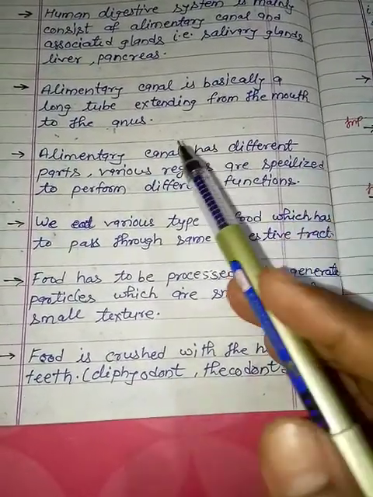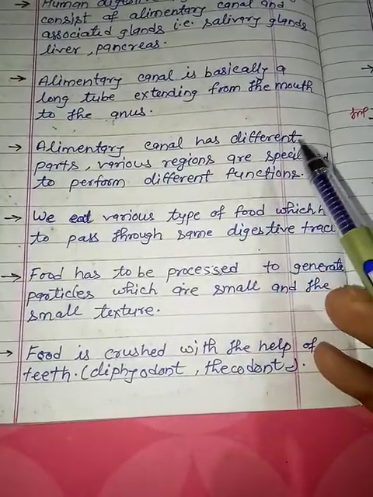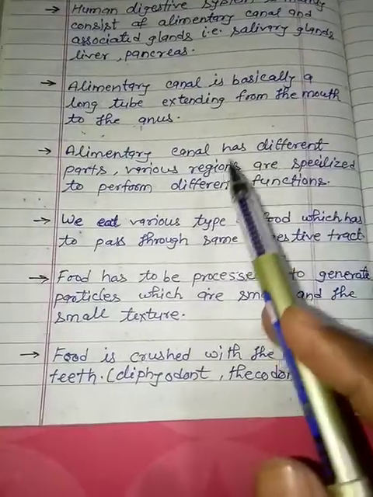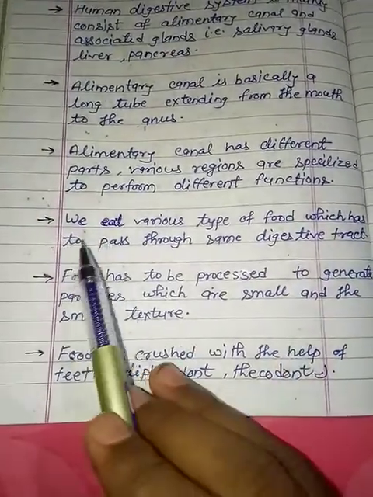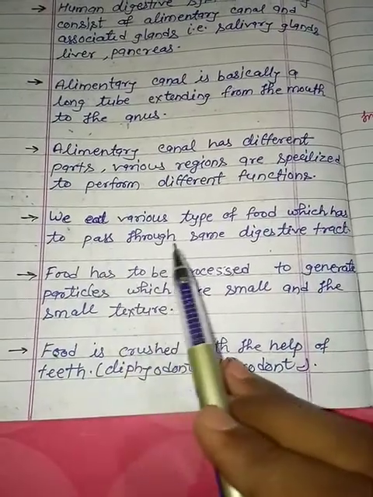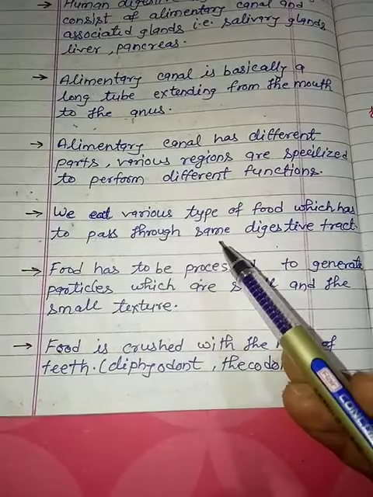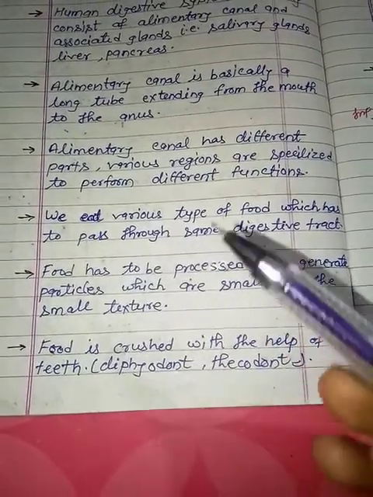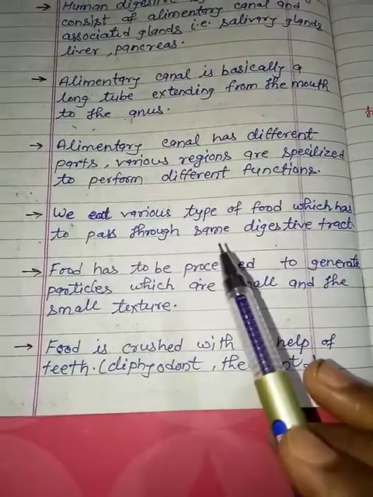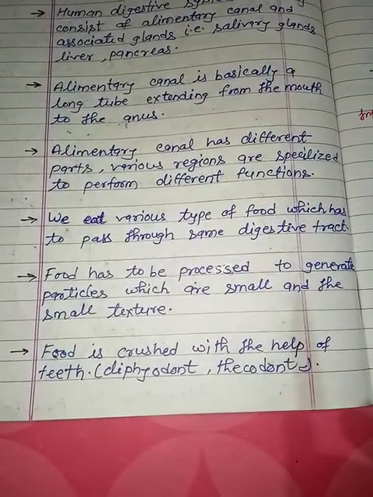As you studied in class 9th also, specific functions are performed by specific cells, which is specialization. We eat various types of food, like fruits, vegetables and pulses, every day, and all of it goes through the same digestive tract.